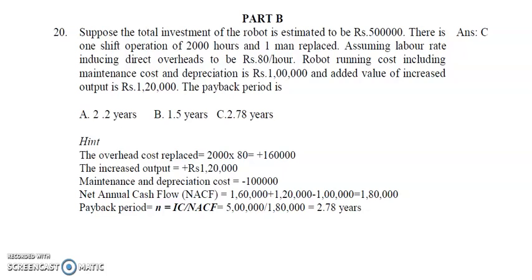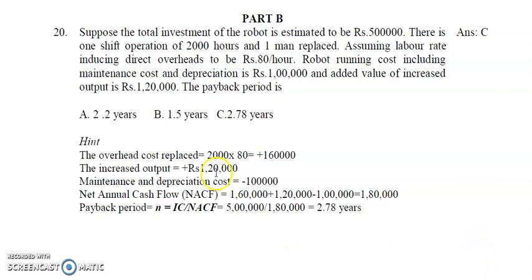Now the net annual cash flow is 1,60,000 saved because of labor replacement, a plus, plus 1,20,000 from increased output, also a plus, minus 1 lakh for maintenance and depreciation. So the net annual cash flow is 2,80,000 minus 1 lakh, equal to 1,80,000.